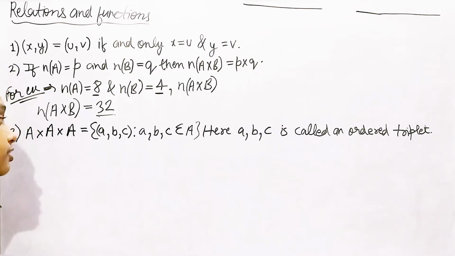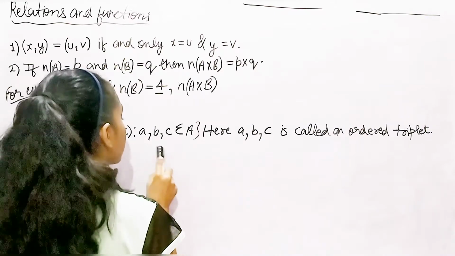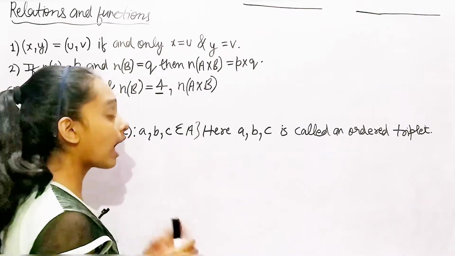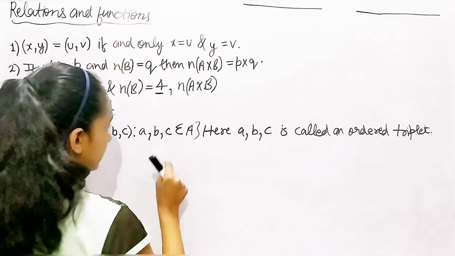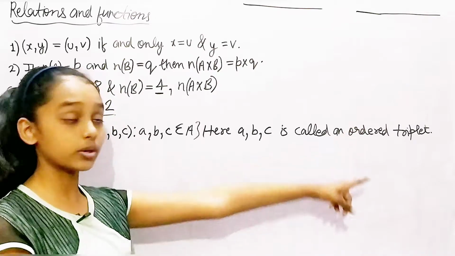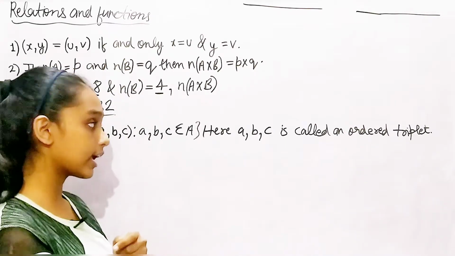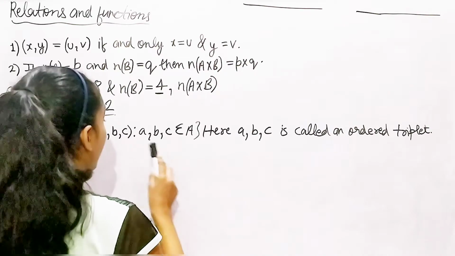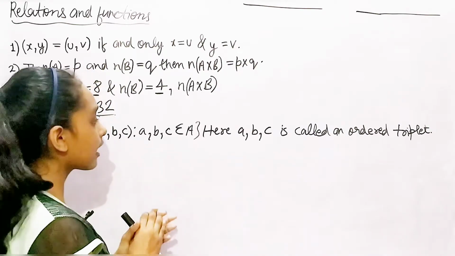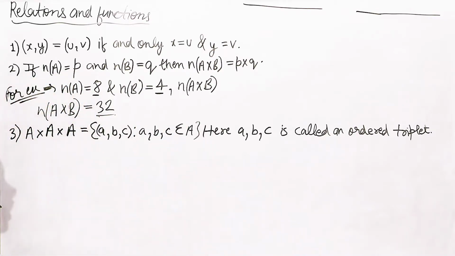The elements A, B, C belong to set A. So the A, B, C is what we call the ordered triplet, not the A cross A cross A, but the elements that belong to the set we have written.